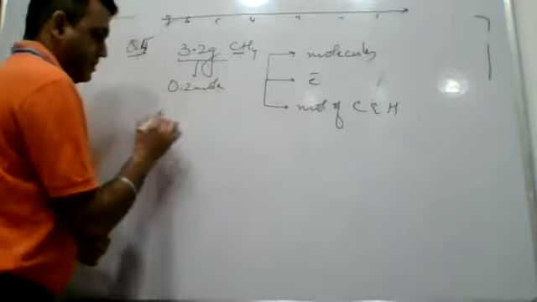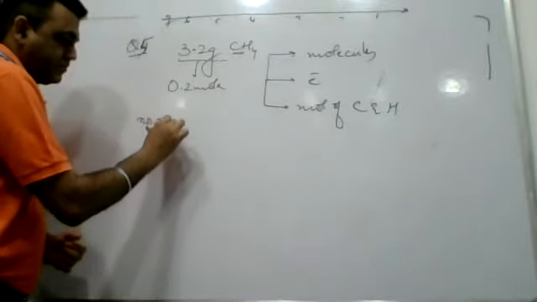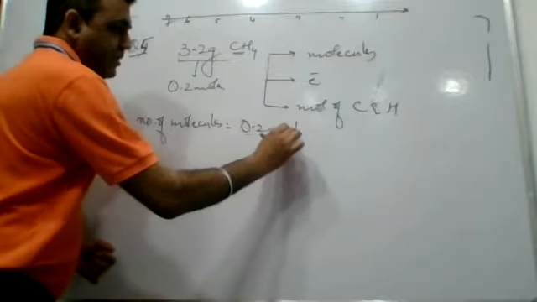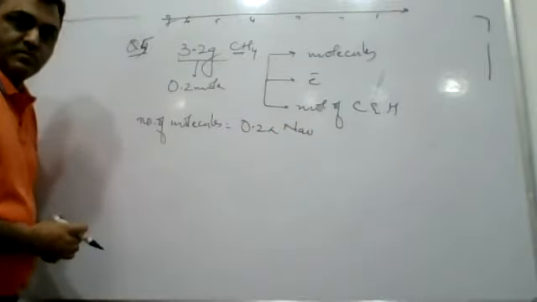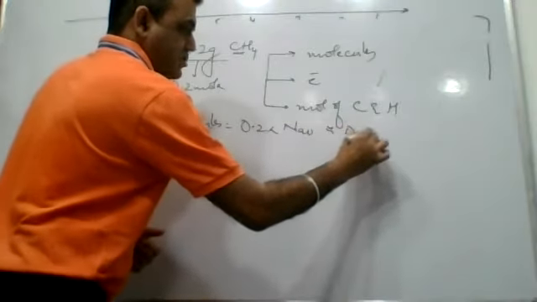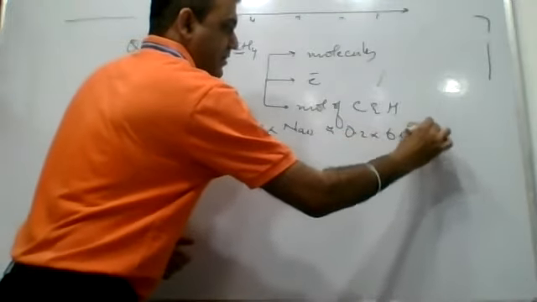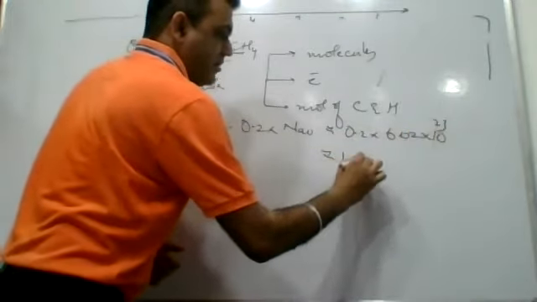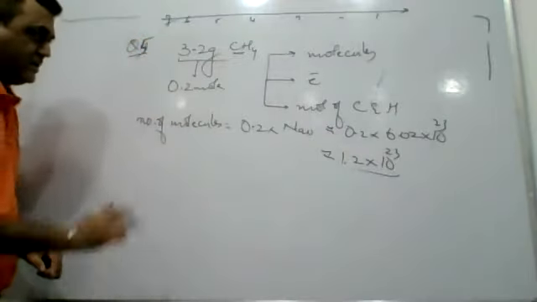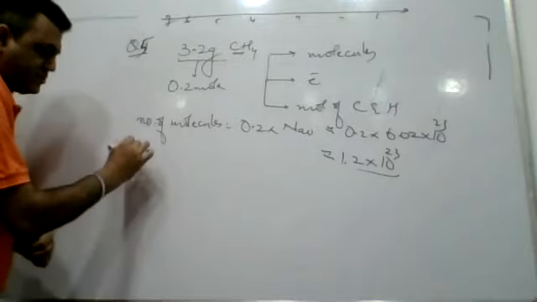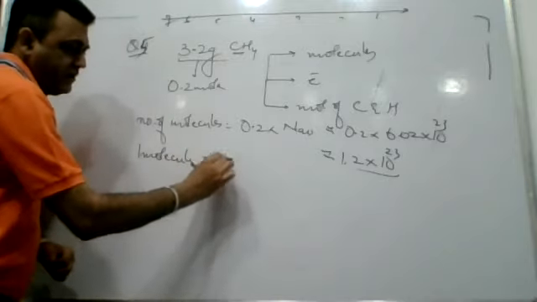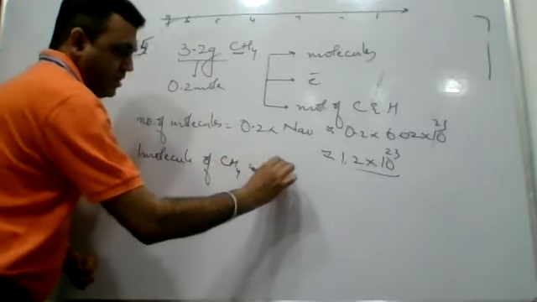So the number of molecules is 0.2 times Avogadro's number. Right? So you can make out some approximate calculations. It will be approximately 0.2 into 6.02 into 10 to the power 23, approximately 1.2 into 10 to the power 23. Second is regarding electrons. One molecule of methane contains 1 carbon and 4 hydrogen.